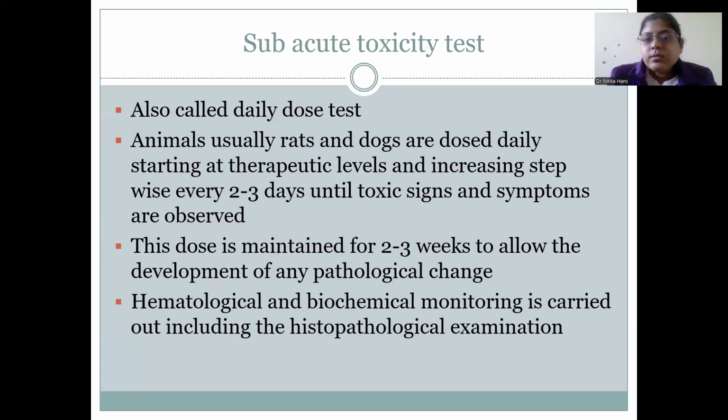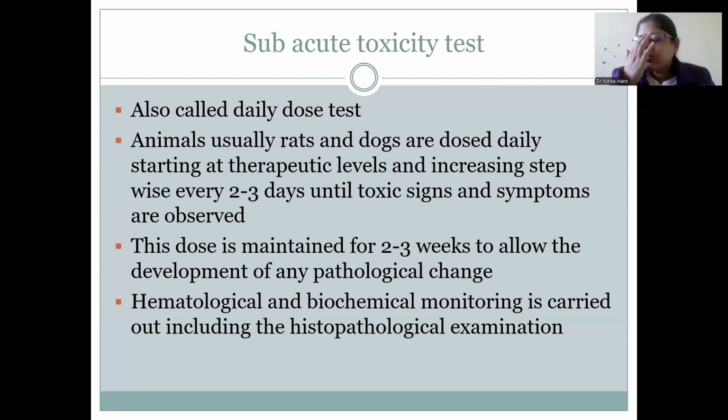So subacute toxicity study, this is the daily dose test. Here we give the drugs in increasing doses. First a low dose is given, then after a certain period of time, every 2 to 3 days, we increase the doses stepwise. The dose is given daily, starting at therapeutic levels, increasing stepwise every 2 to 3 days, until toxic signs and symptoms are observed. This dose is maintained for 2 to 3 weeks.